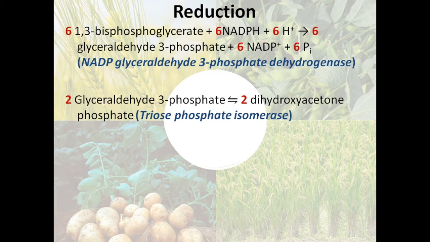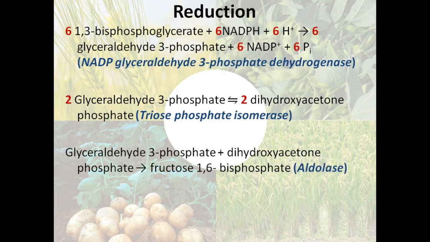Here also the functional group is changed from aldehyde form into a ketone form, and this is catalyzed by the enzyme known as triose phosphate isomerase. These two compounds, glyceraldehyde 3-phosphate and dihydroxyacetone phosphate, are isomeric forms having the same chemical formula, and these are produced in 2 molecules.